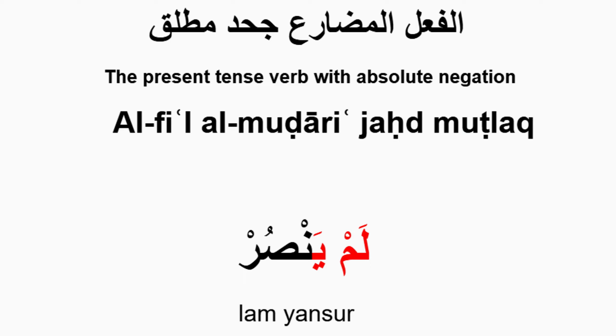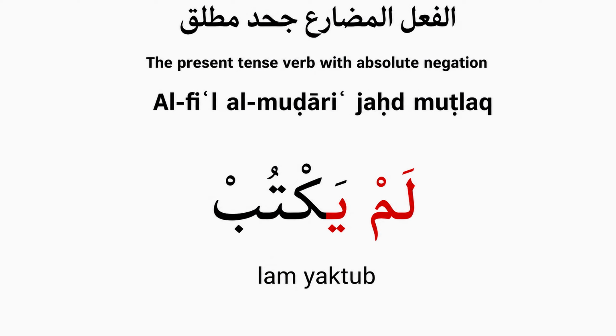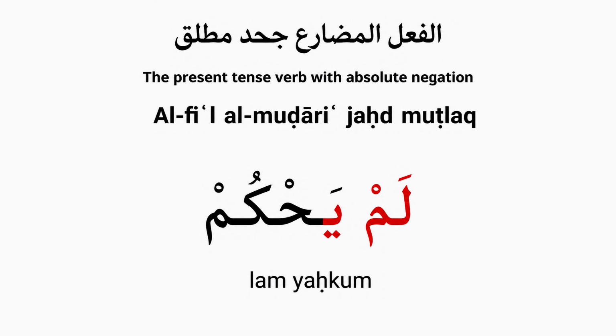The form is ma'loom, meaning we know that a person did not help. So it is not majhul, it is not unknown who helped. So mutlaq in this case means that absolutely no help took place. We also had other examples like kataba, he wrote, yaktubu, he's writing or he writes. So this one would be lam yaktub, he did not write. Or we had hakama, he judged, yahkumu, he's judging right now or he judges. Lam yahkum, he did not judge. That was our sixth form.